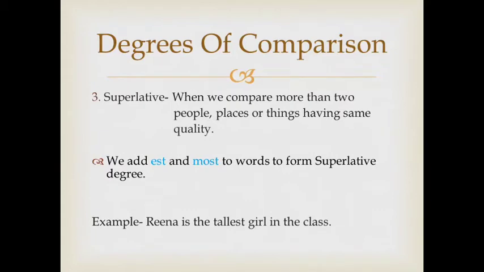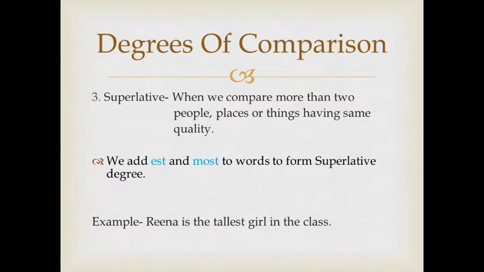Now let's move to the third degree of comparison, that is superlative. It is used when we compare more than two people, places or things having the same quality. For example, Reena is the tallest girl in the class, or Kanika is the tallest among her friends. So the word used here for comparison is tallest. So tallest is our superlative degree.